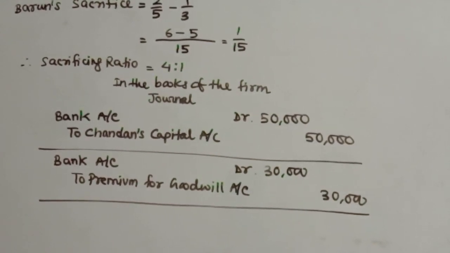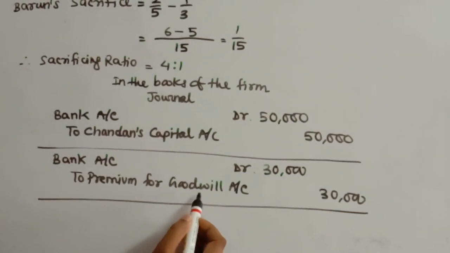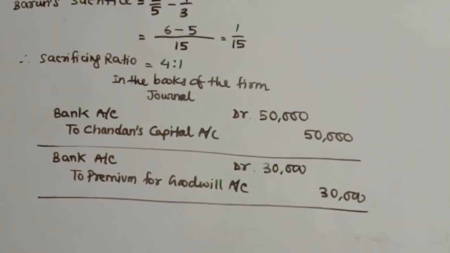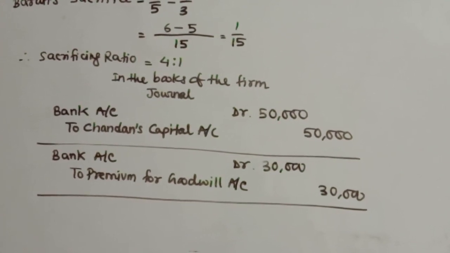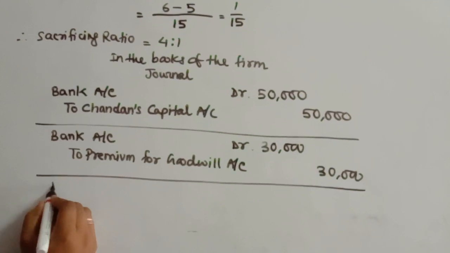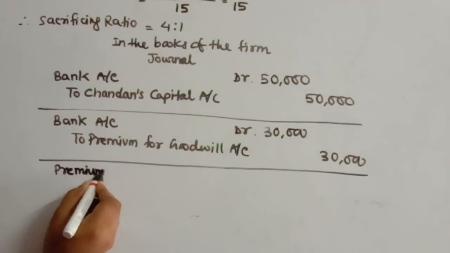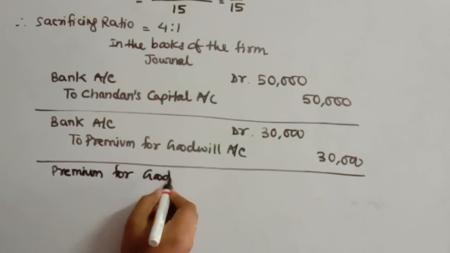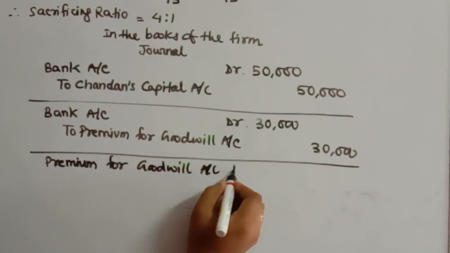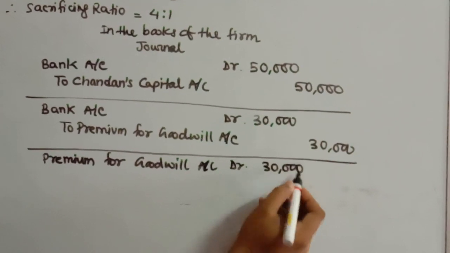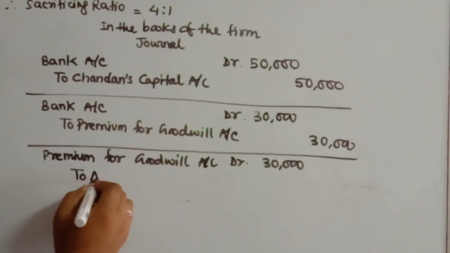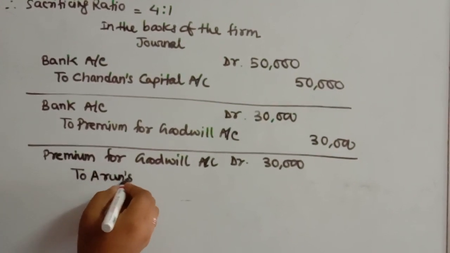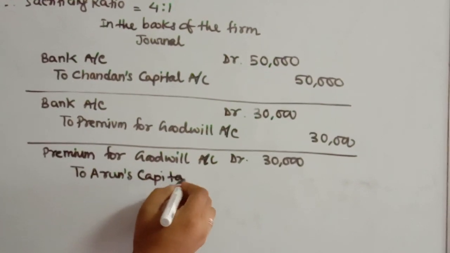Now the next entry will be this premium for goodwill. This money is brought by the new partner because he is taking benefits of the goodwill that has been created by the existing partners, and as a result this business is earning profits at a higher rate as compared to newer businesses. So this premium for goodwill will be taken by the existing partners. They have a claim over it according to the ratio of their sacrifice. So this premium for goodwill rupees 30,000 will be taken by the existing partners in the ratio of their sacrifice. The existing partners are Arun and Varun. So this premium will go to their capital accounts, and the capital accounts will be credited because the capital increases. So to Arun's capital account.